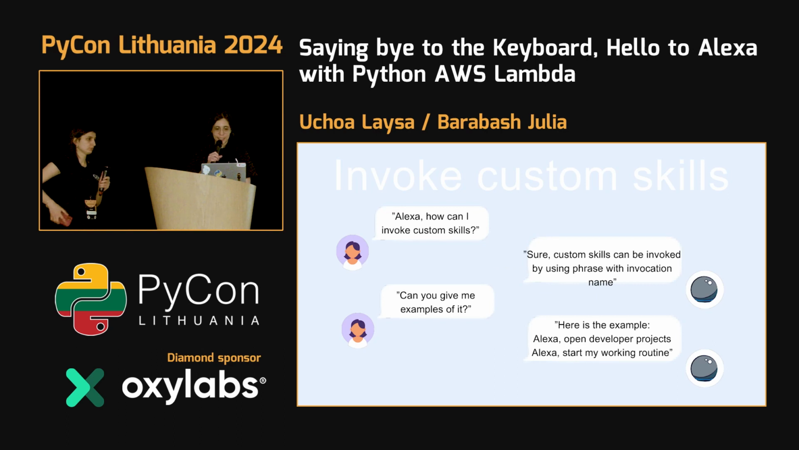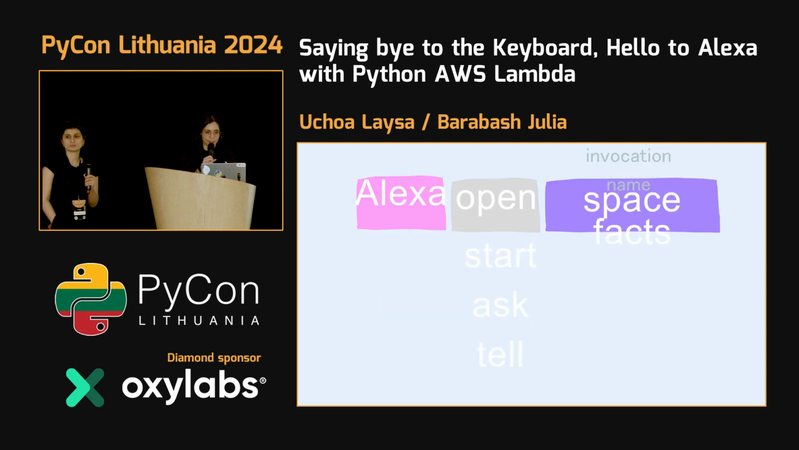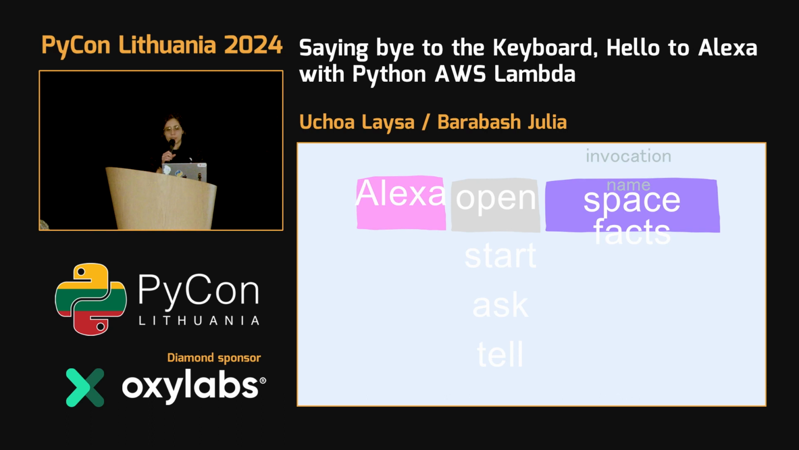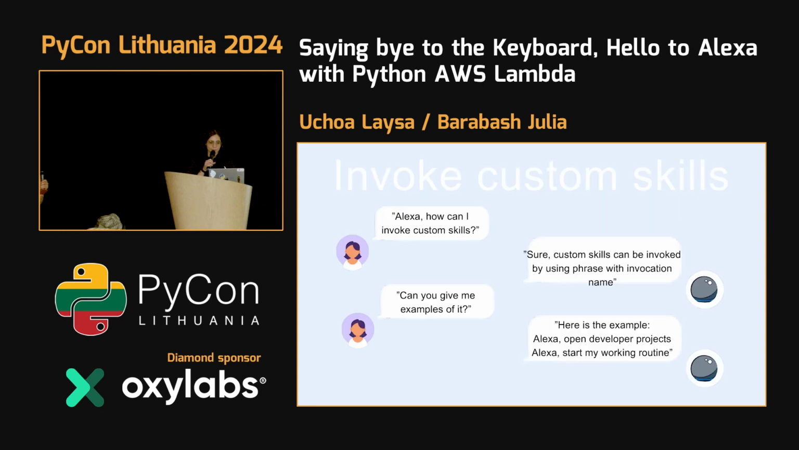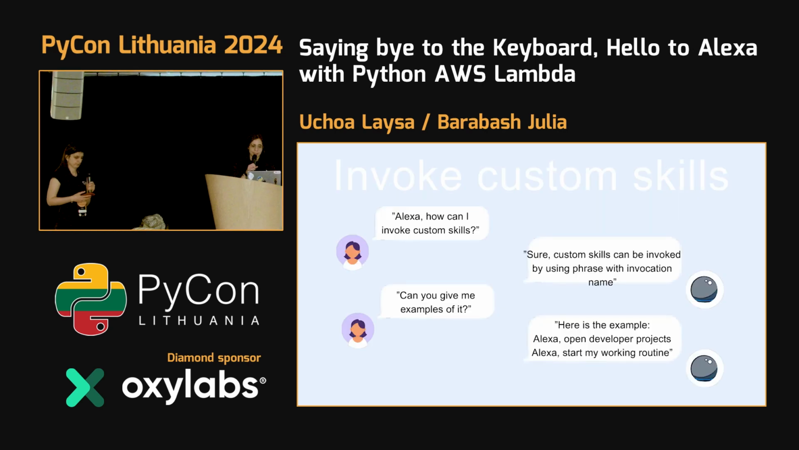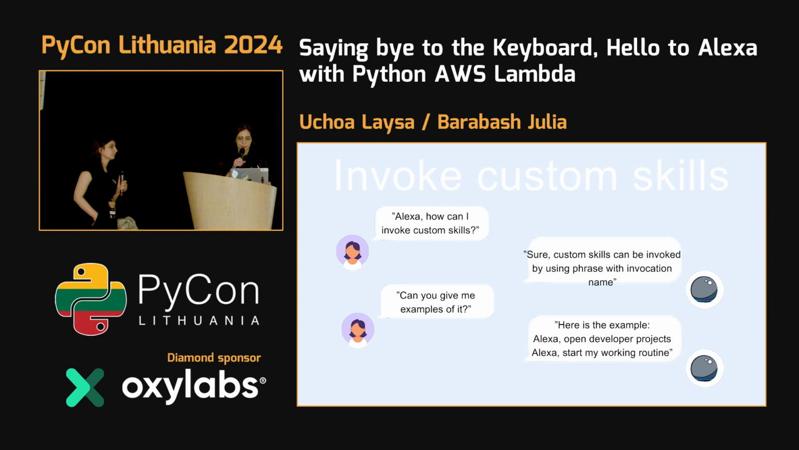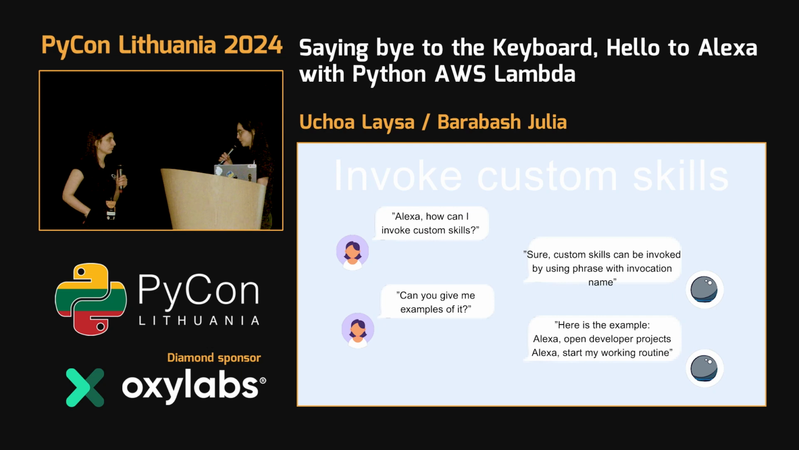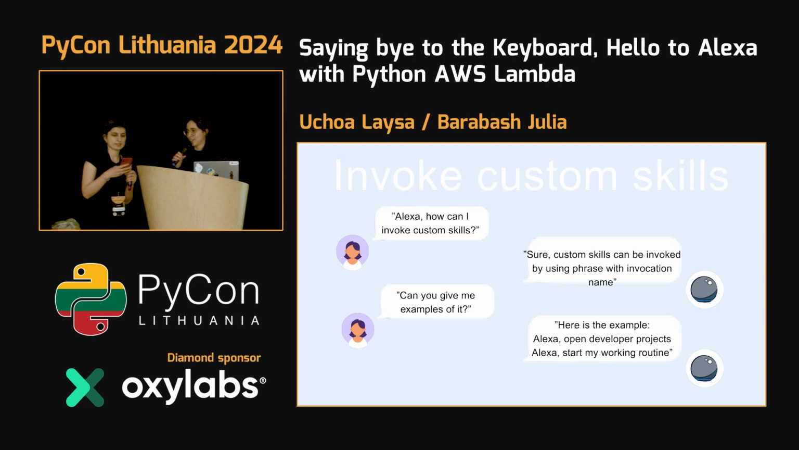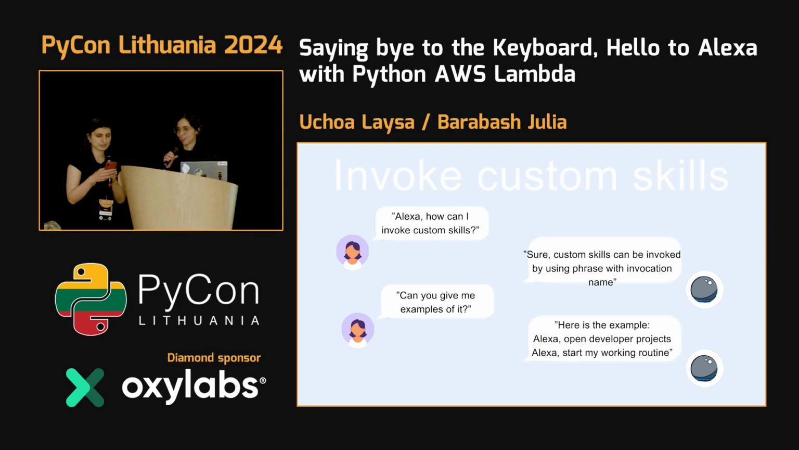So here, how can you invoke a custom skill? First you do it like I say here: open or start or ask or tell, and then it will start going over that collection of sentences. For example, Alexa, open developer projects. Or Alexa, start my working routine. Maybe we can open developer projects. Yes, for example, as Laysa mentioned, we have invocation.